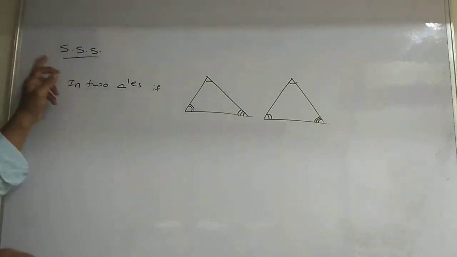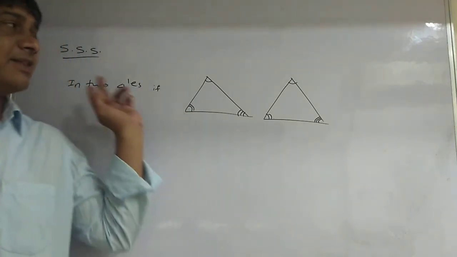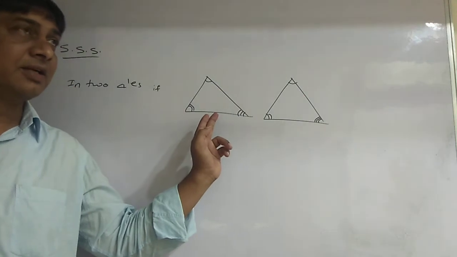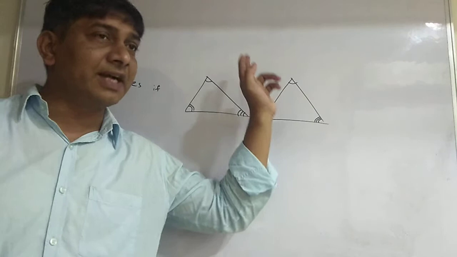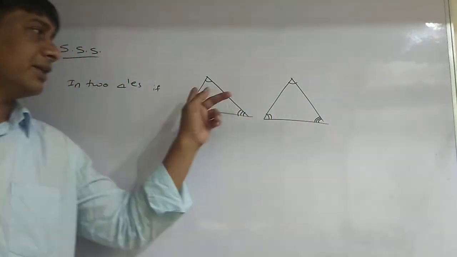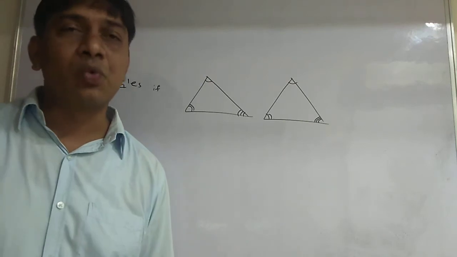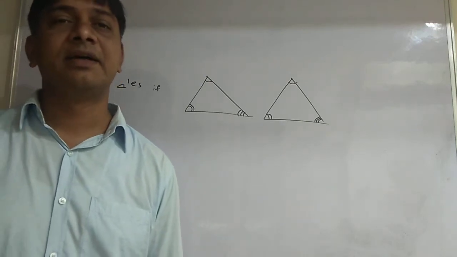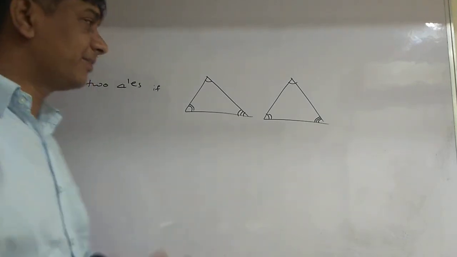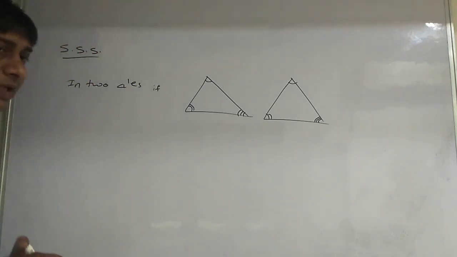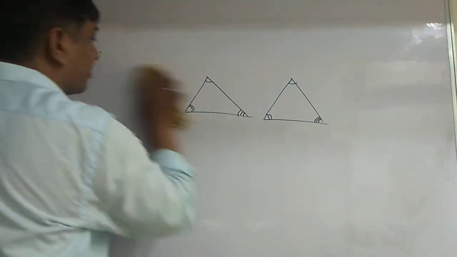See here, SSS similarity. In two triangles, if the sides of one triangle are proportional to the corresponding sides of the other triangle, then their corresponding angles are equal, and hence they are similar. To prove that, there are three cases, but at least one case you have to be perfect.